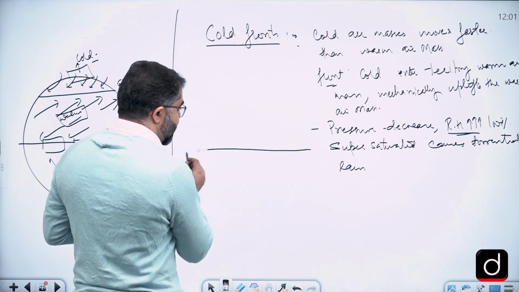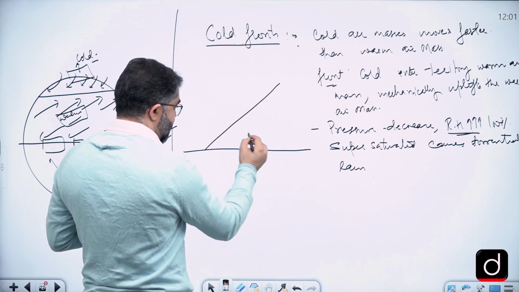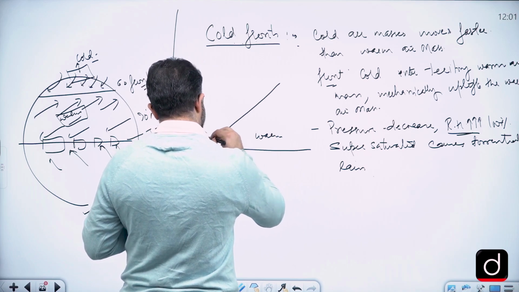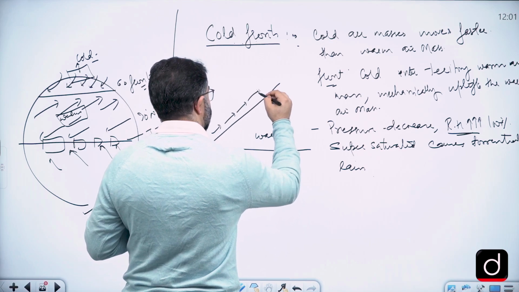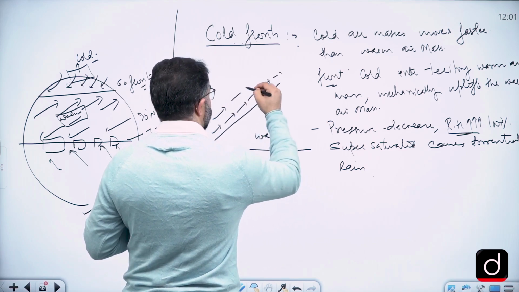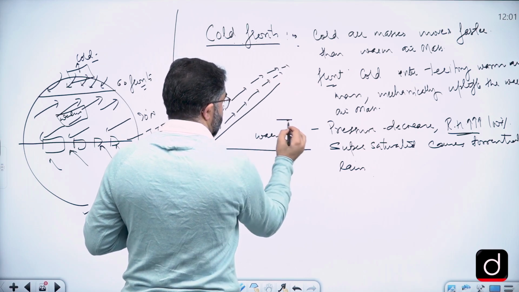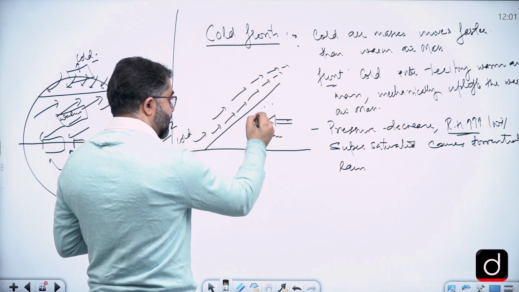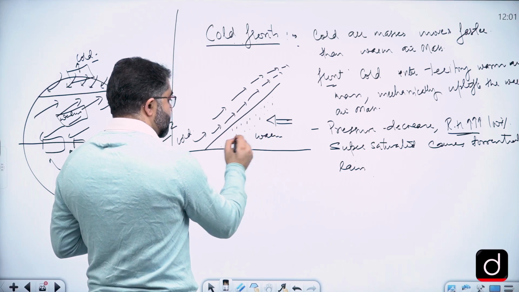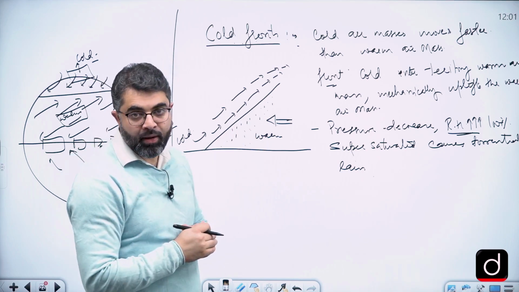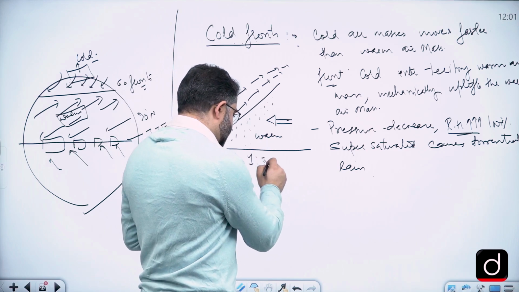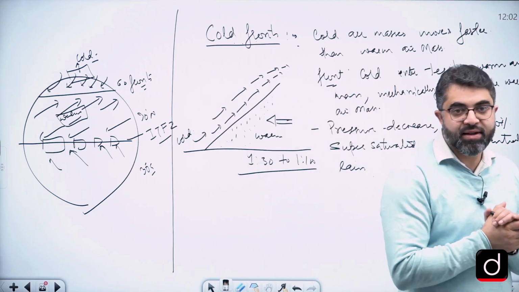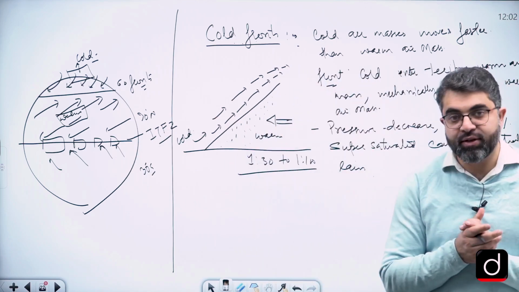So you need to draw the diagram also. This is the warm front. This is the cold air. Cold air. Right, and then it can cause rainfall here. And you can write that the slope of this boundary can vary from 1:30 to 1:100.